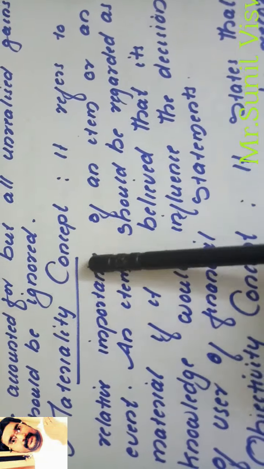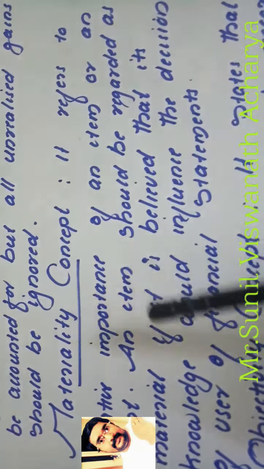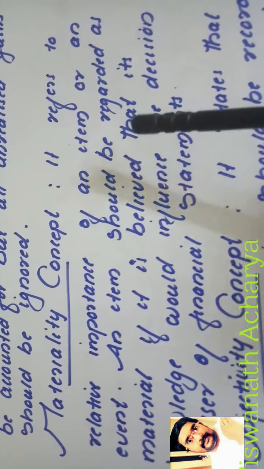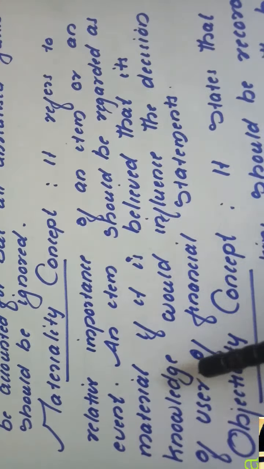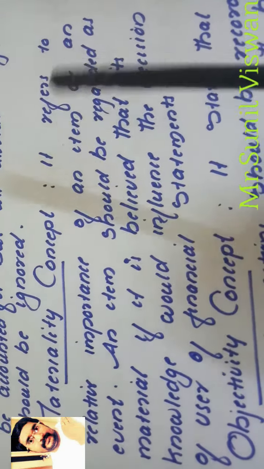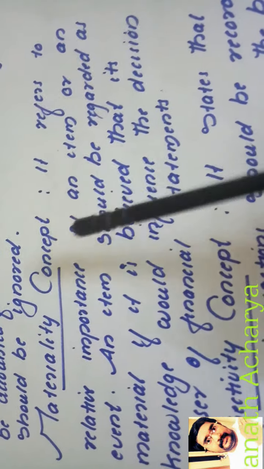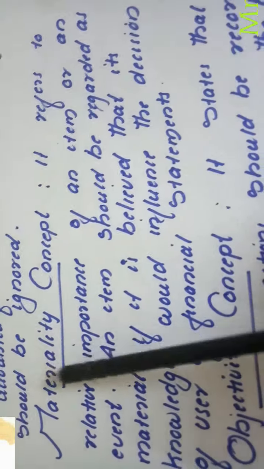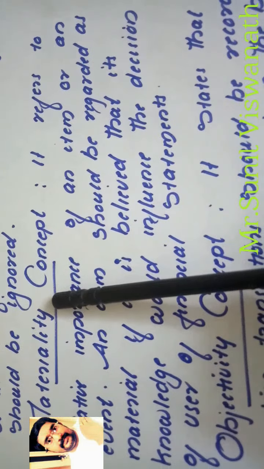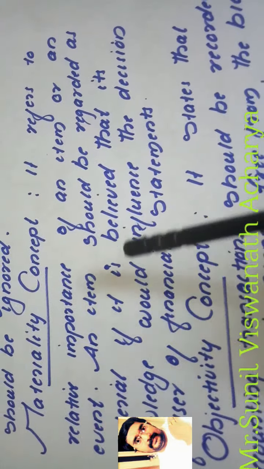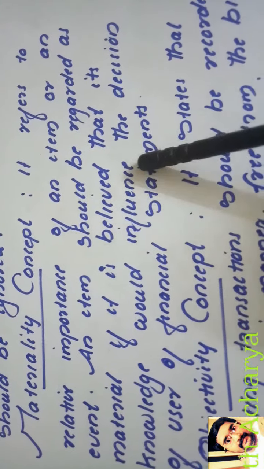Relevant or important items we have to record in such a manner that will affect the decision of the user. Some items like stationery we ignore because they are not that relevant. So material means relevant information we have to record or consider in such a way because it influences the decision of the user.